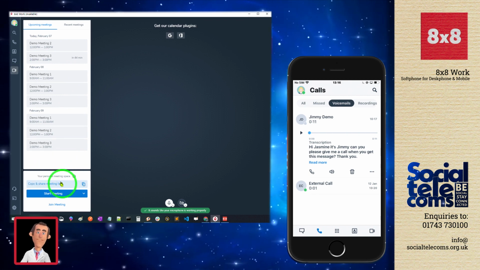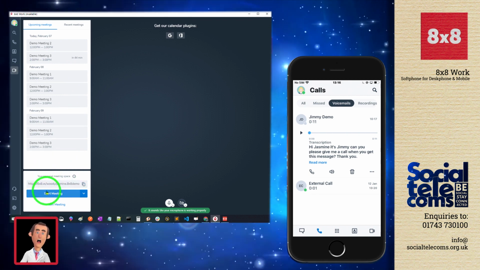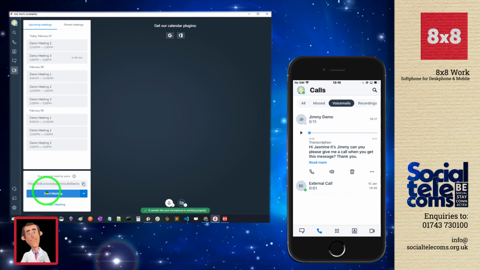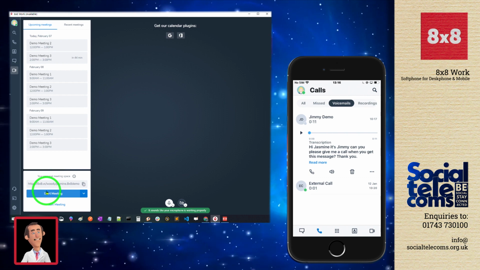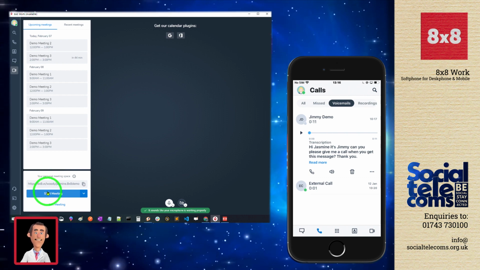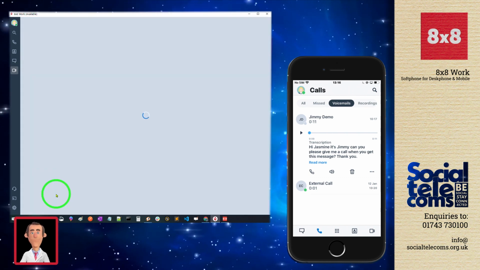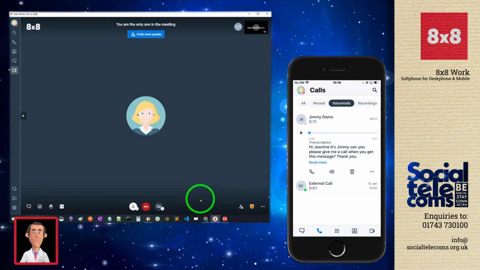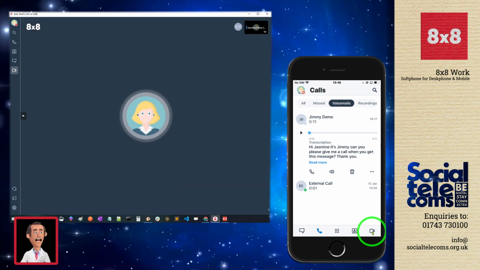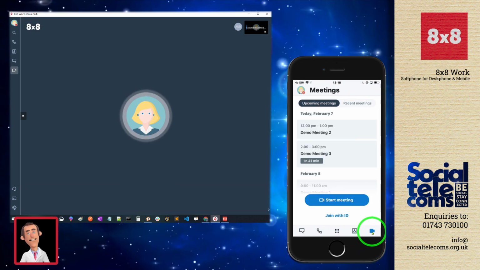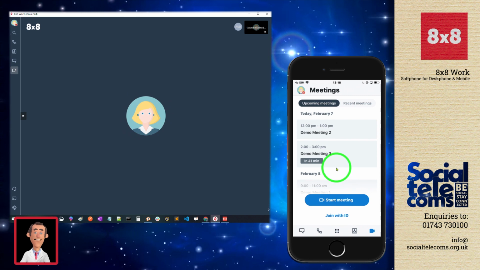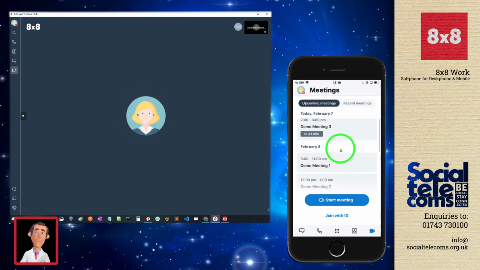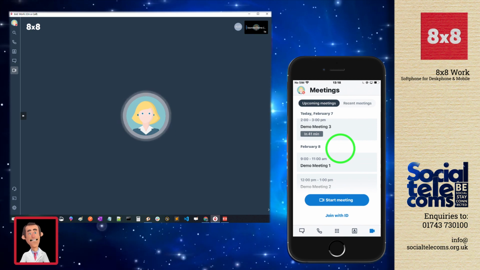And also at the bottom of the screen, this is where the user's personal meeting space is. So from here, your users can host and participate in up to 100 active users in any of these meetings. So to start that functionality, we click the Start Meeting icon. The application then loads us into a video meeting. Just to highlight, on the mobile application, we get the same level of functionality on the meeting side of things. So we're synchronized. I'm seeing all of my meeting entries in here. And again, I can click Start Meeting and join a meeting from here.